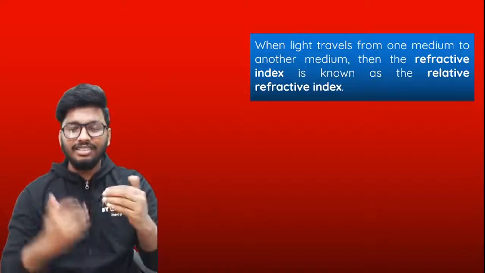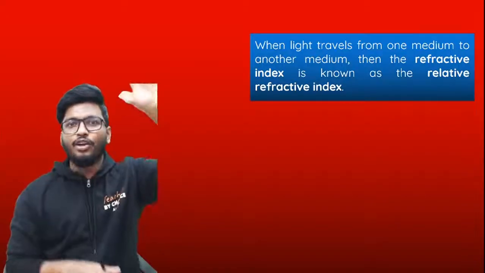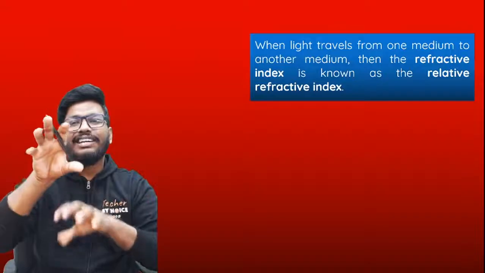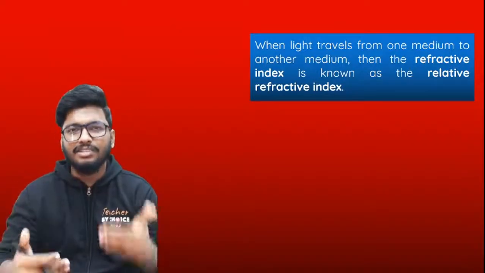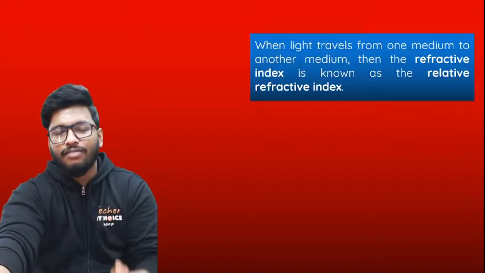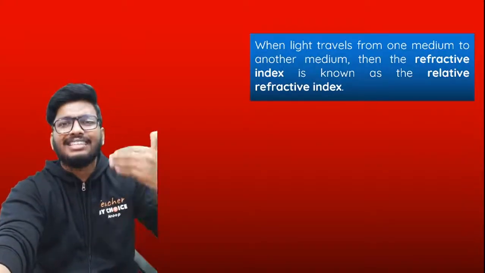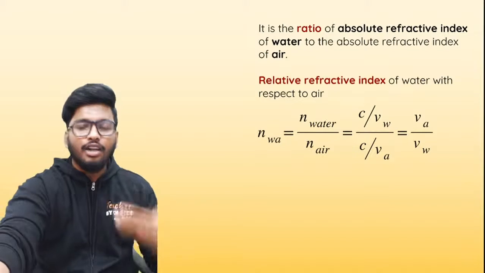So relative refractive index is basically when you're comparing two different mediums, not to vacuum, but two different mediums, air and water, glass or water, whatever it is. Whatever the medium is, that is what is called your relative refractive index, because it's relative. In other words, it's in comparison with something else. So this is how you find out.